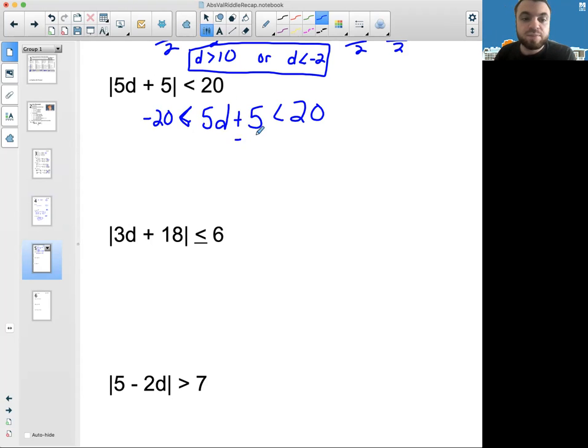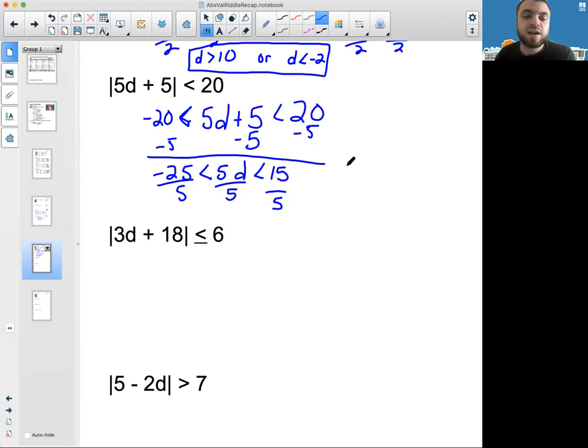So we do that. Remember how we solve an and, we minus 5, minus 5, minus 5. So I get negative 25 less than 5D less than 15. Now I divide by 5, divide by 5, divide by 5, and I get negative 5 less than our letter D less than 3. Okay, lock in that final answer.